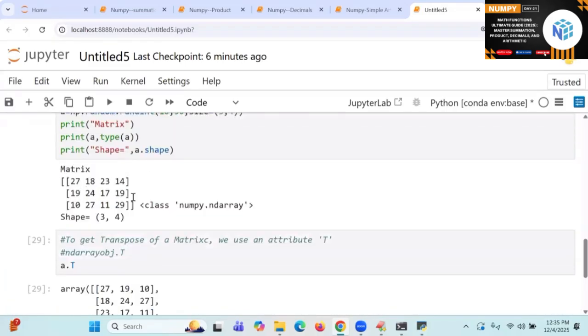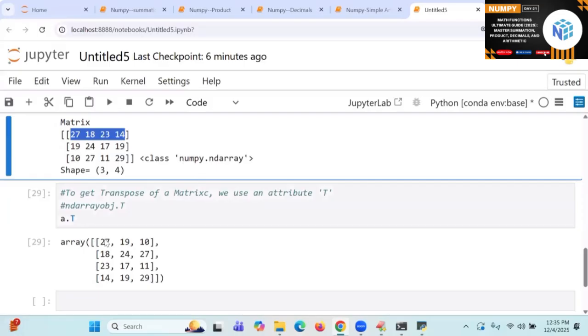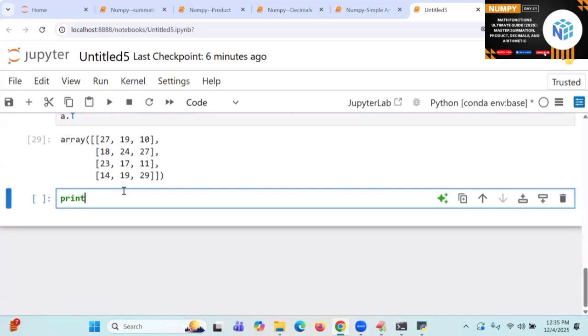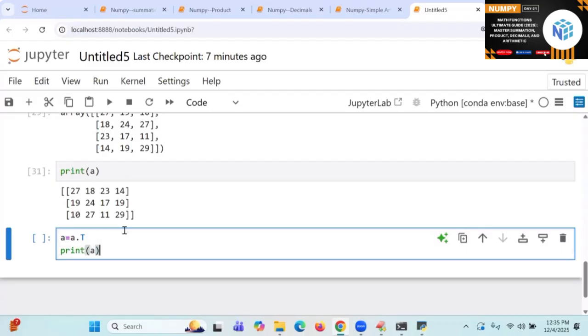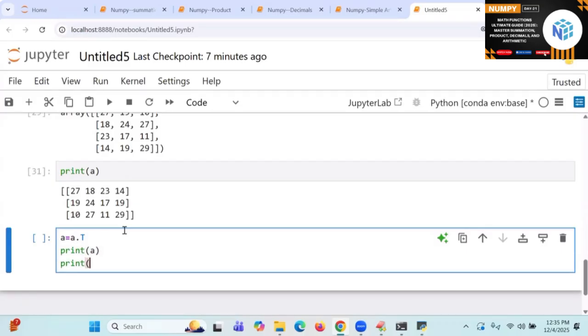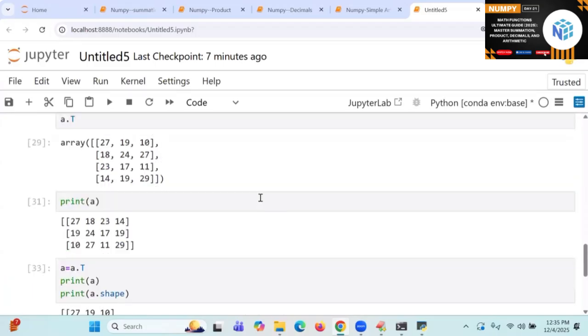So it is going to print what? Come on. What is this printed? 27, 18, etc. Is it becoming column or not? Like this. So if I print original A, it is going to print original data only. So to do the permanent modification, what should I do? A dot T and print of A. Print of what? A dot shape. Are you getting or not? Yes. So how many ways are there to get a transpose?